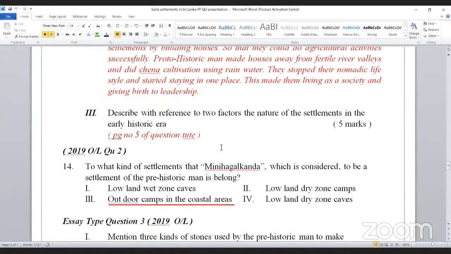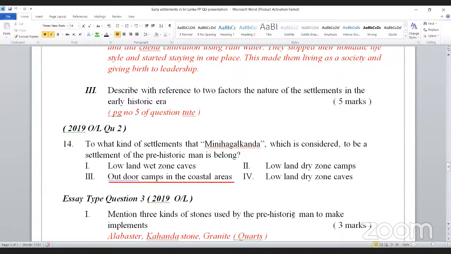Okay, then 2019. What kind of settlement is Miniha Galkanda, which is considered to be a settlement of the prehistoric man? It belongs to outdoor camps in coastal areas. Mention three kinds of stones used by prehistoric man to make implements: alabaster, kahand, granite. Alabaster and Kanda stones were used to make micro implements. Granite was used to make large implements. However, three types of stones.